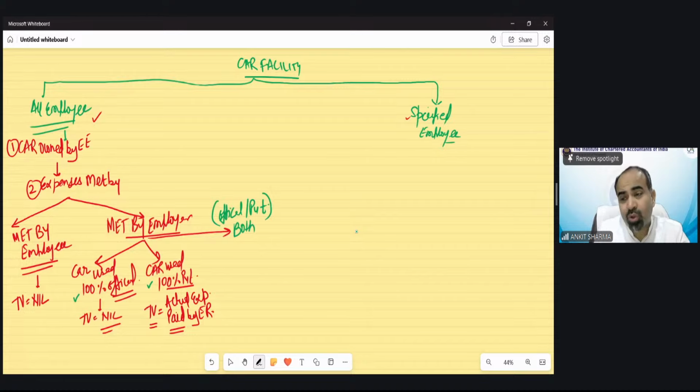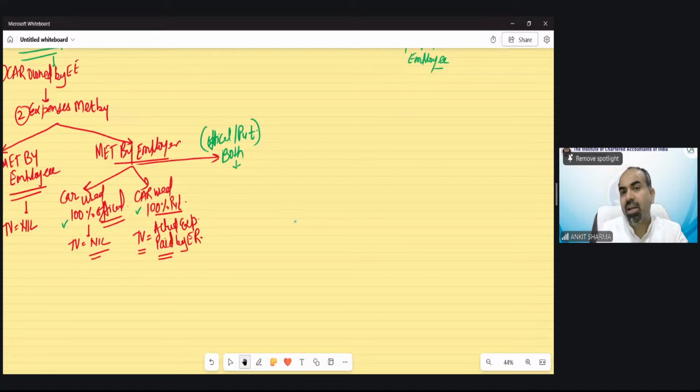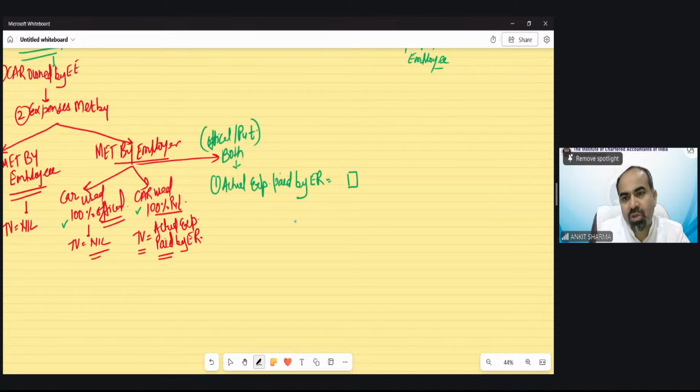In the both-case scenario, a different kind of calculation has to be done. Now, what is the calculation? The car has been utilized for both purposes. So the provision says to take the actual expenses paid by the employer. That would be given in the question.